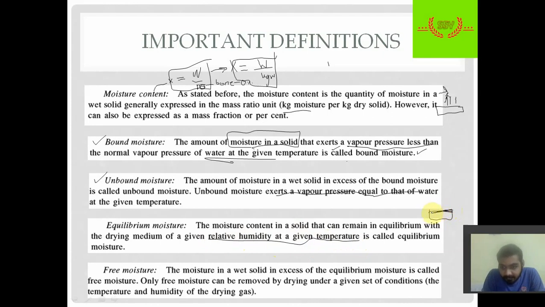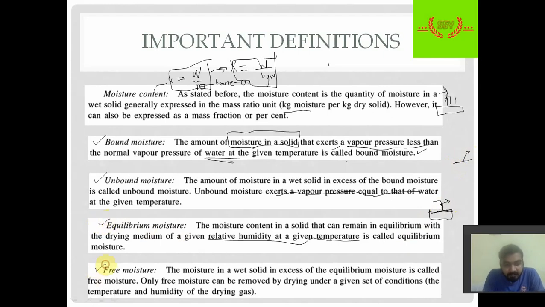There is no mass transfer of moisture between the hot gas and the wet solid. That moisture content is the equilibrium moisture.